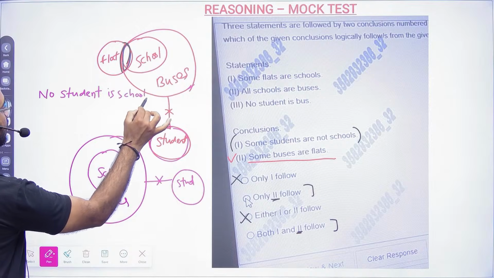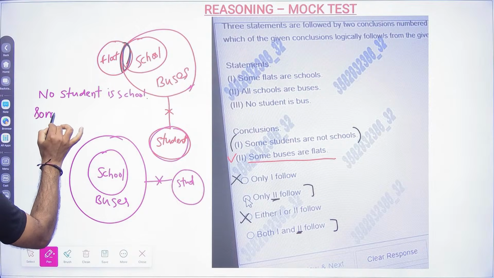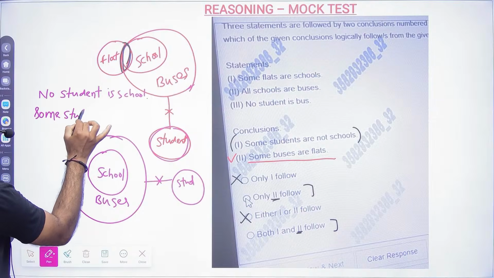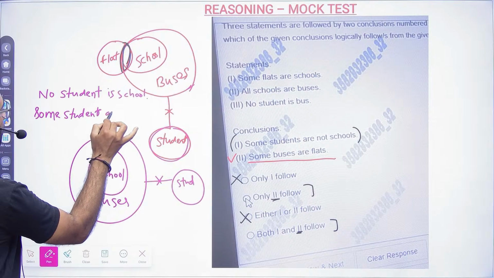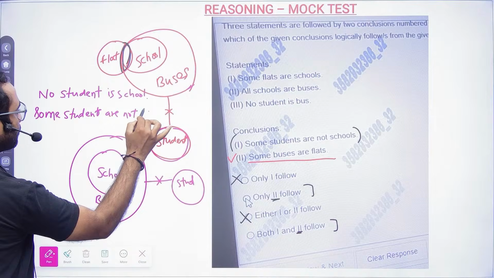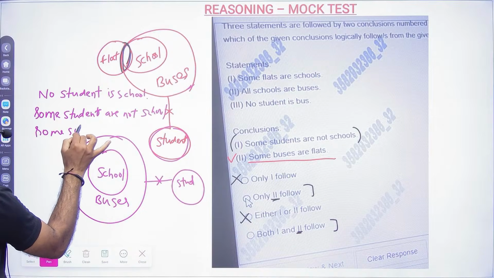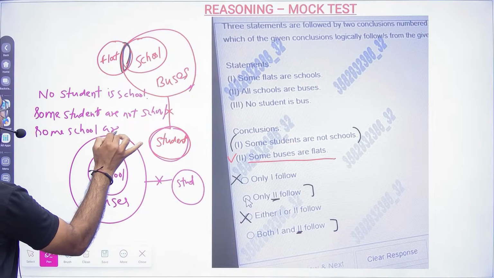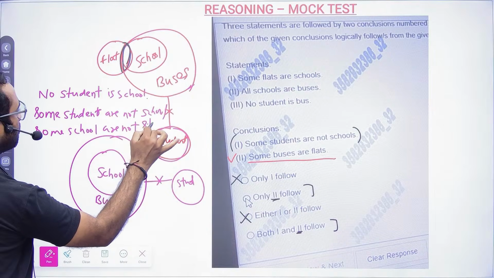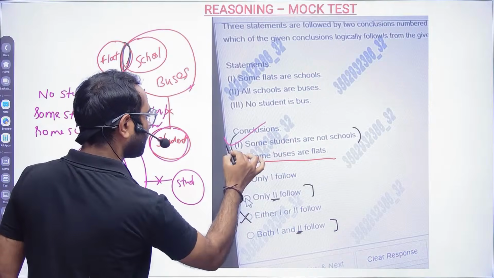In that case you can say some students are not school, or you can also say some schools are not a student. Both you can say. That means the first one will be true.